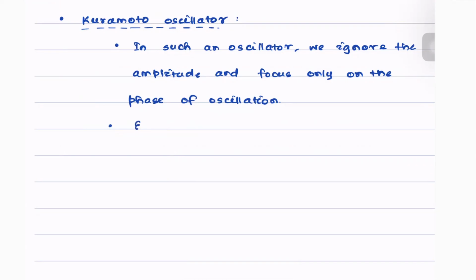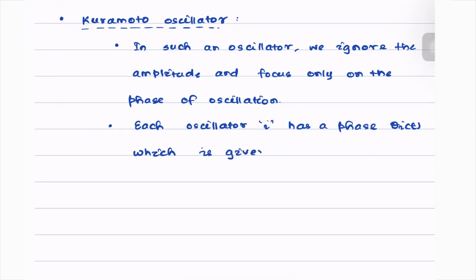Hence we say each oscillator i has a phase theta i of t, which is given by, this is the main equation, theta i of t is equal to omega i times t plus some coupling terms. What is omega i?